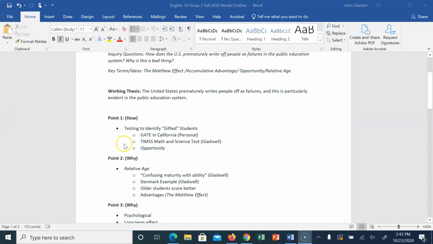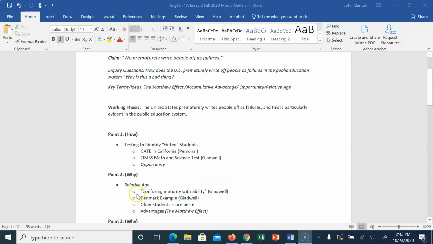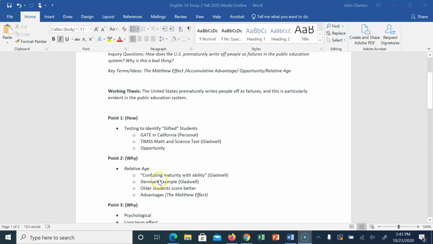So once I've explained what's going on and given my reader the background information they need, I'm going to focus on the why part, why it's a bad thing. For my point number two, I think I can talk about relative age and make the connection to the first point.